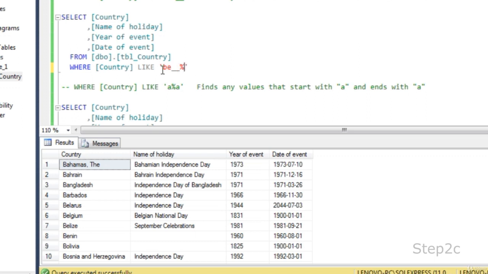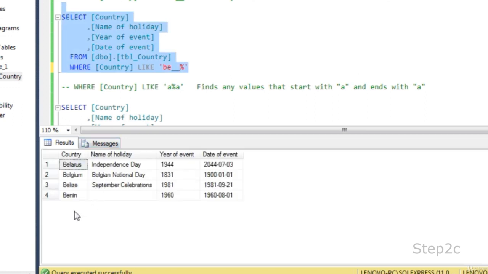We are looking for some data that begin with BE and have at least 4 characters. So we specified BE__%, so in total we are looking for at least 4 characters or more. If we execute, we get 4 records.